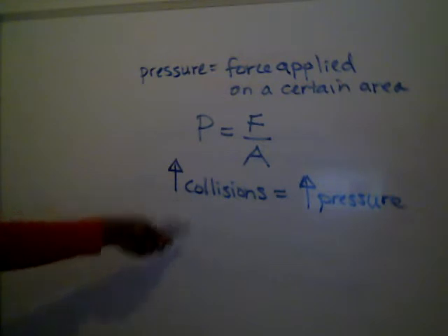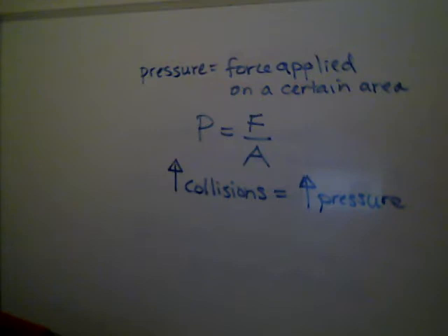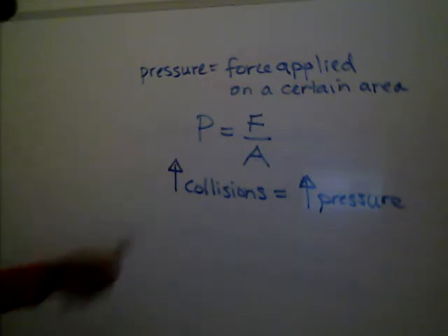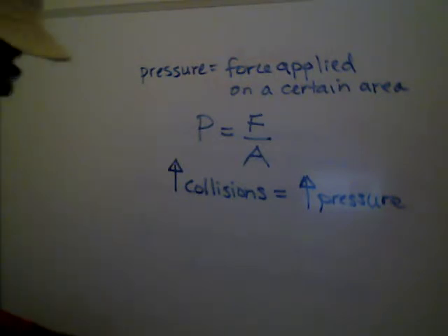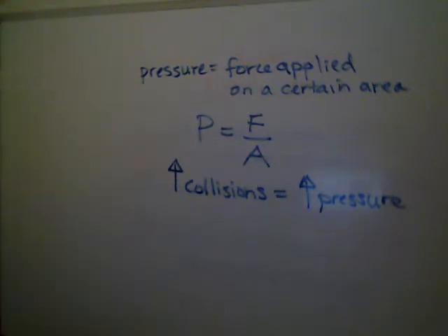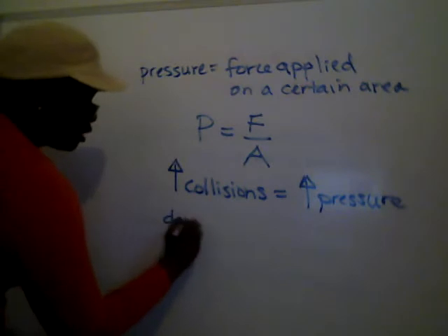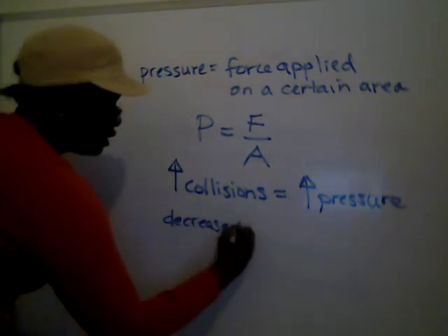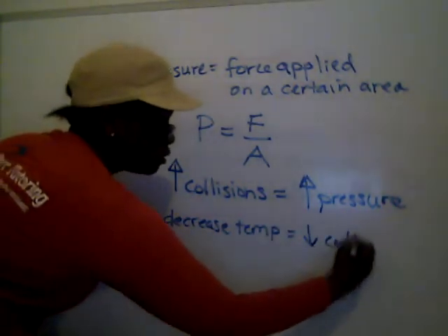So there are different ways that we can have gases or encourage gases to have more collisions, and there's ways that we can actually have gases have less collisions. But one thing that we assume is true is gases are always moving. We can slow them down a little bit, but gases never stop moving. So keep that in mind. Gases are always moving. So if we wanted to decrease the collisions or slow the gases down a little bit, we can decrease the temperature. So if you decrease the temperature, the collisions actually will decrease.